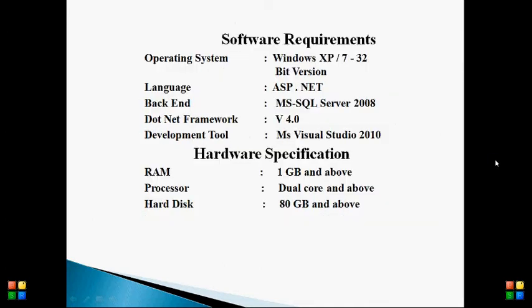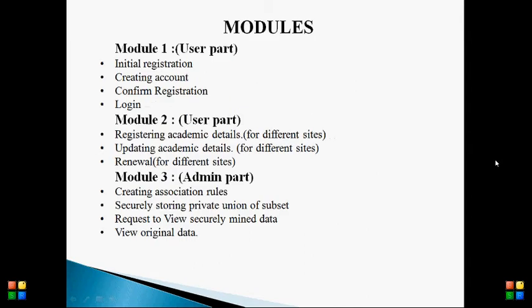So these are my software requirements and hardware requirements, and this is my module pages. I have 3 modules. The first and second are the user part and the third one is the admin part. In module 1 I have 4 headings: the initial registration, creating account, confirmation registration, and login. The second module is also the user part: registration, academic details, updating academic details, and renewal. The third module is the admin part, creating association rules.